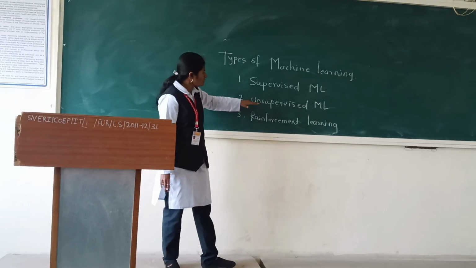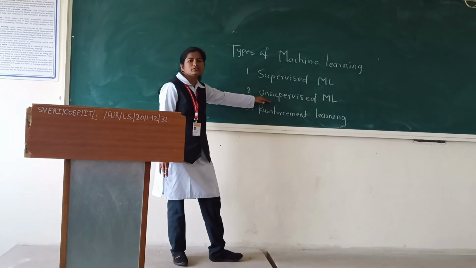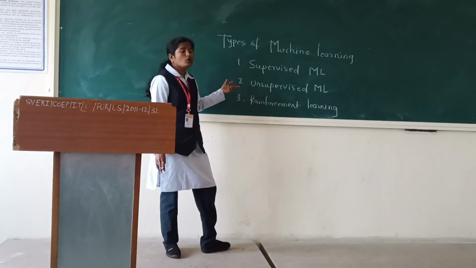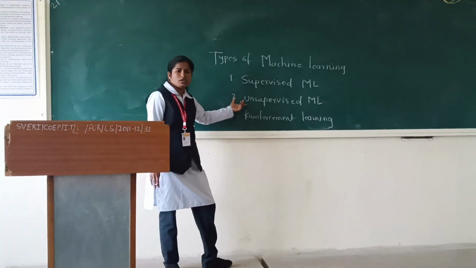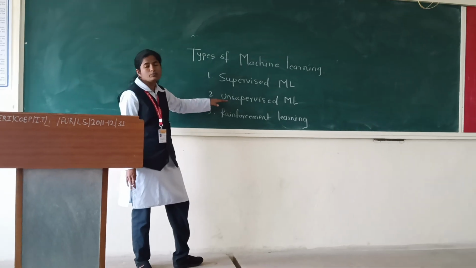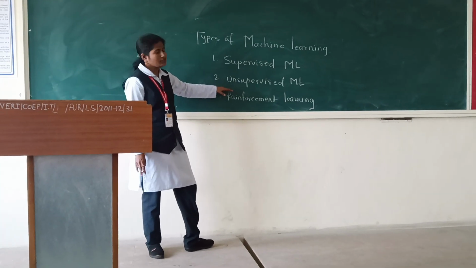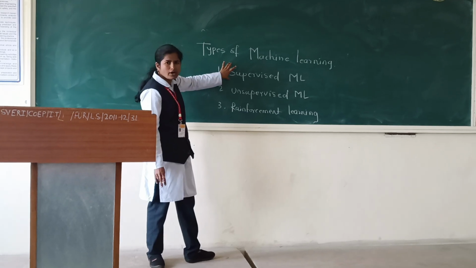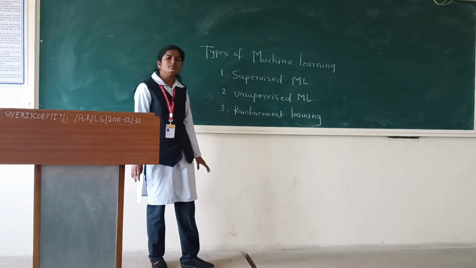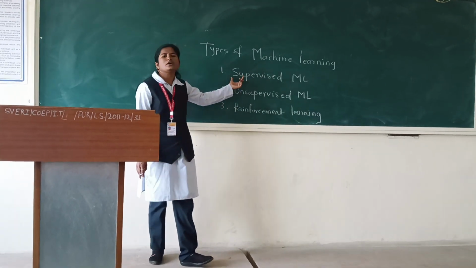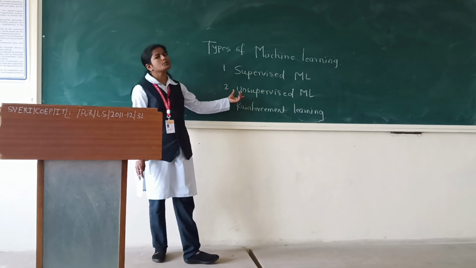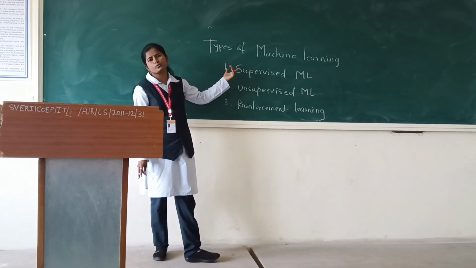But the disadvantage of unsupervised learning is that here training is not required, but the prediction is not correct. That means the advantages of supervised learning are the disadvantages of unsupervised learning, and the disadvantages of supervised learning are the advantages of unsupervised learning.